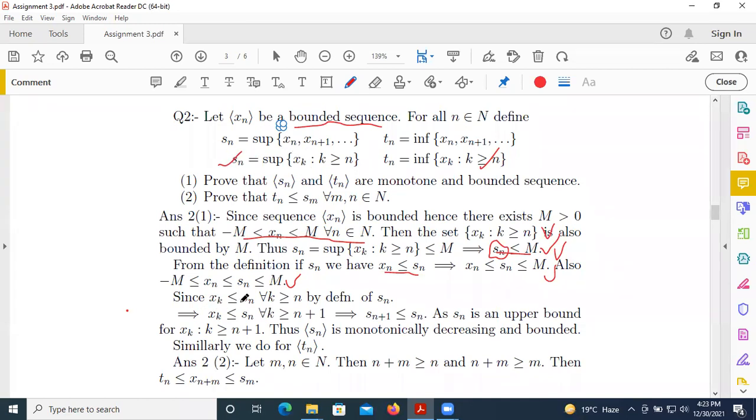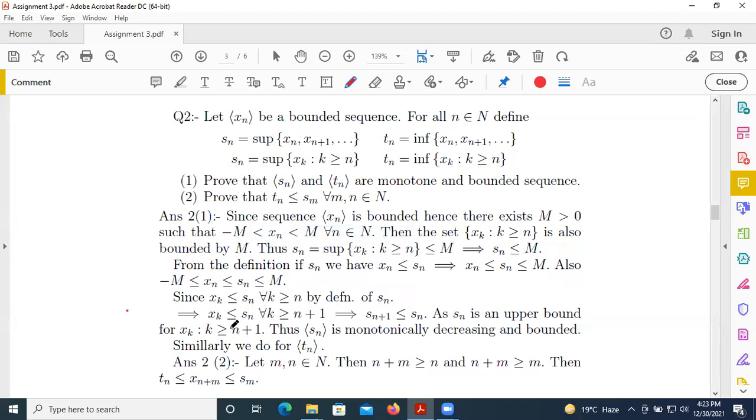Since xk is less than or equal to Sn for all k greater than or equal to n by the definition, as we discussed above, this implies that xk is less than or equal to Sn for all k greater than or equal to n plus 1, because this holds for all k greater than or equal to n. So this also holds for k greater than or equal to n plus 1, n plus 2, and so on.